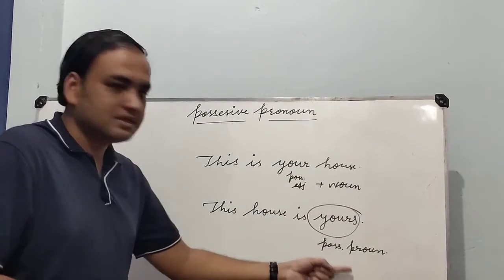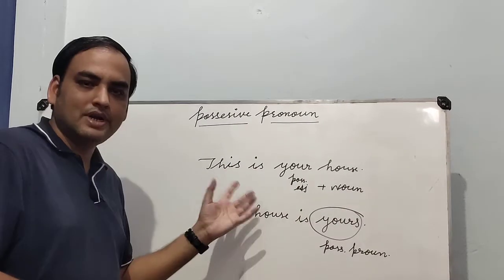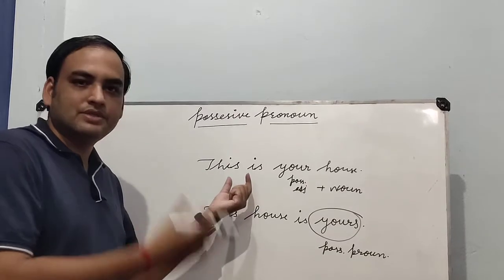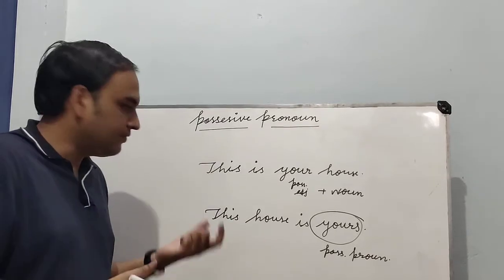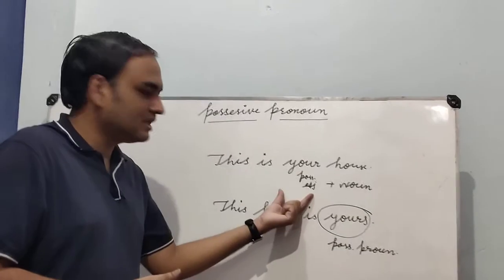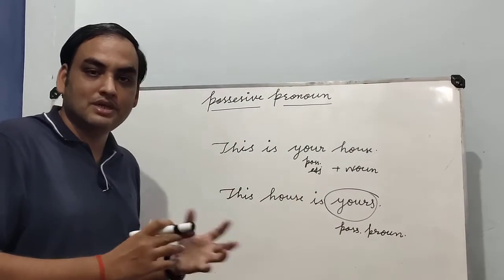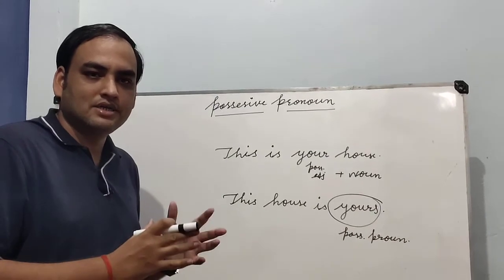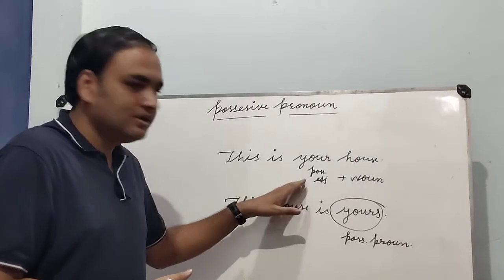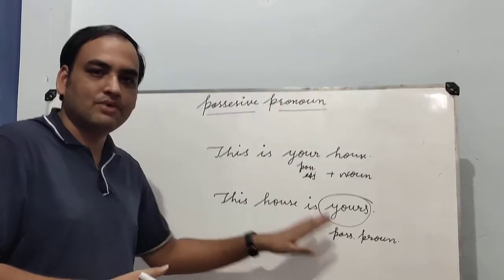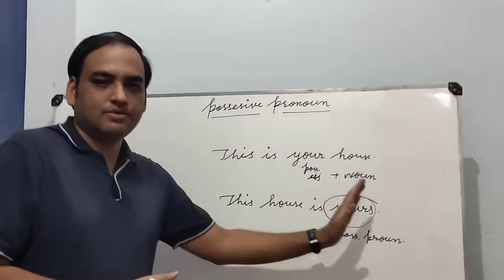Here is possessive pronoun and here is possessive adjective plus noun. So we can relate possessive adjective with possessive pronoun. We can interchange, but we have to learn the rule. If we are using possessive adjective, then we have to use it with a noun, because this is the condition of using an adjective, because an adjective always qualifies the noun. So we will use possessive adjective plus noun, and pronouns should be used alone. There will be no noun after the pronoun in a sentence.